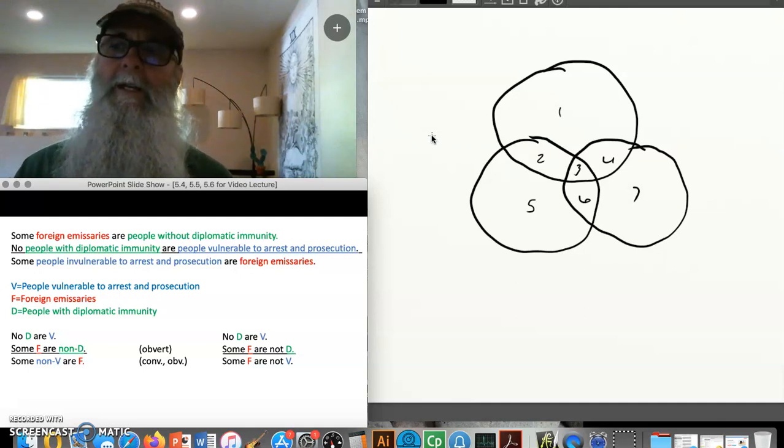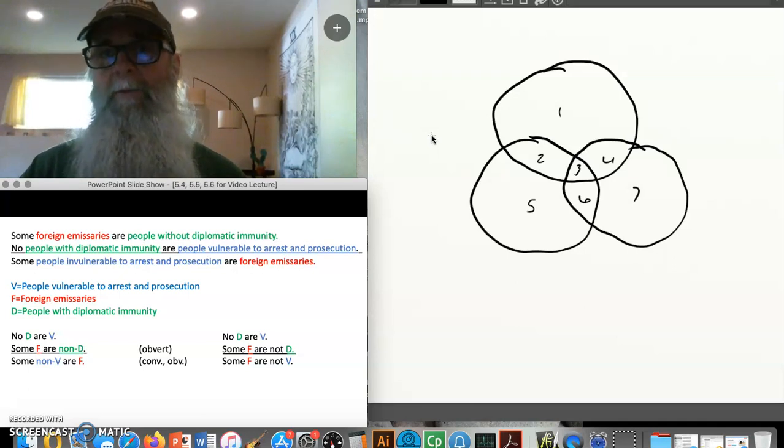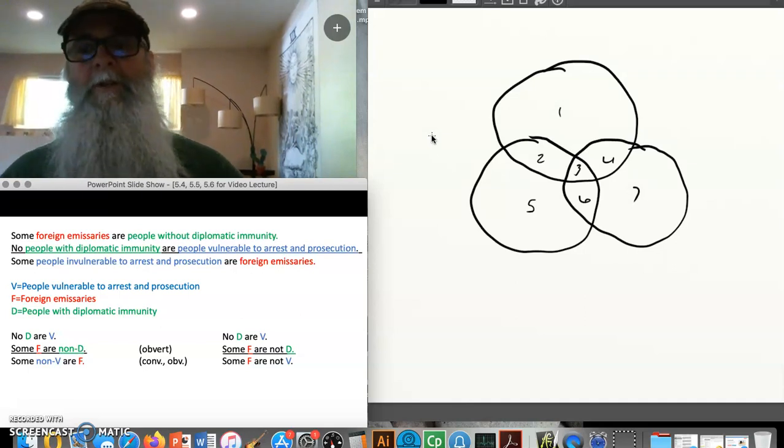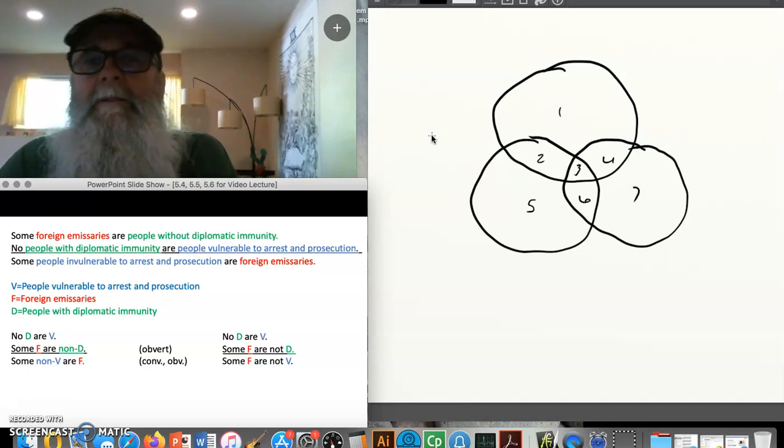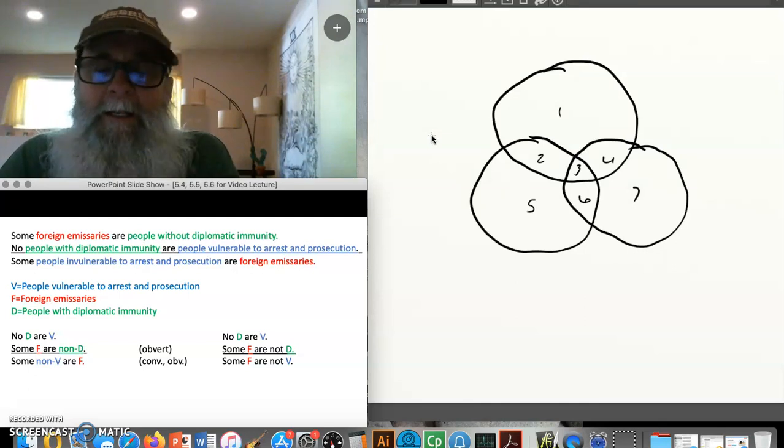And I know that if I break any one of these rules, the argument's invalid. But if I don't break any of the 5 rules, it's a valid argument. And what that means is that if those premises turn out to be true, that conclusion will also have to be true. So the first rule says that the middle term has to be distributed at least one time. And in this argument, the middle term is D. That's the term that appears in both the premises, but not the conclusion.